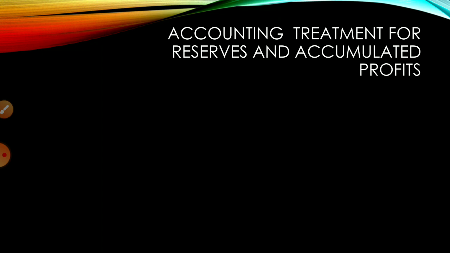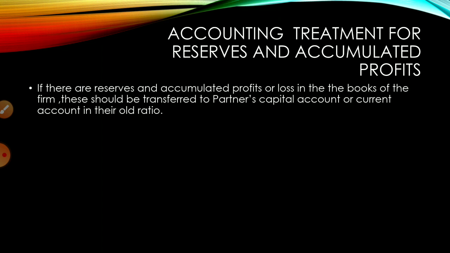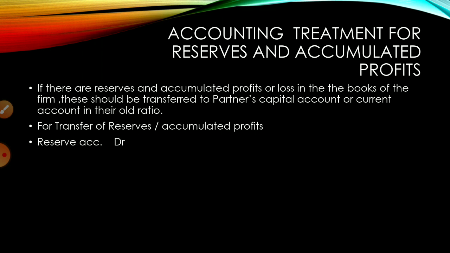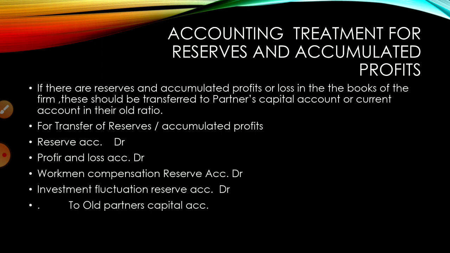Students always make mistakes here, confused about where to use the old ratio and where the sacrificing ratio, and confusion will continue as we study other chapters. So don't forget: for accumulated profits, reserves, everything, if there is no specific information, you divide in the old ratio. If it is profit or reserve, this is the journal entry: it will go to the credit side of the partners' capital account.